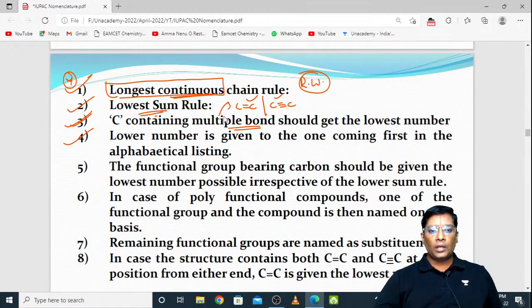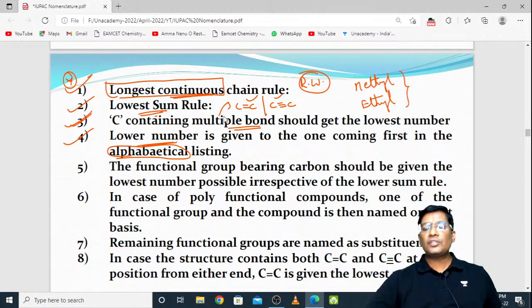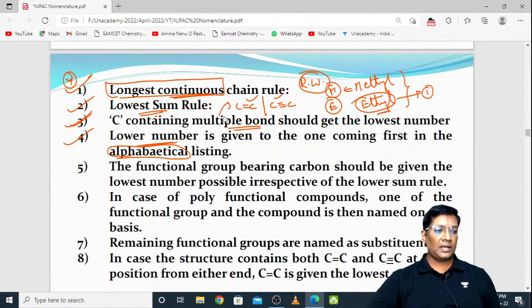And after that, the lowest number is to be given to the one coming first in the alphabetical listing. Suppose you take methyl and ethyl. Out of these two, in which case do you need to give the number first? For ethyl, you need to give the number first, because in ethyl you have E as the alphabet, and in methyl you have M as the alphabet. So to this ethyl you need to give the least number. You have to give more priority to ethyl, not methyl.